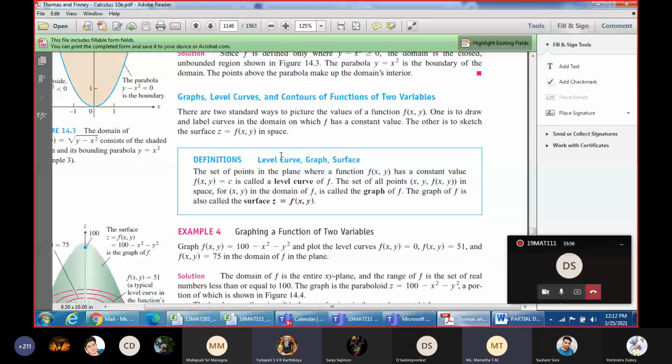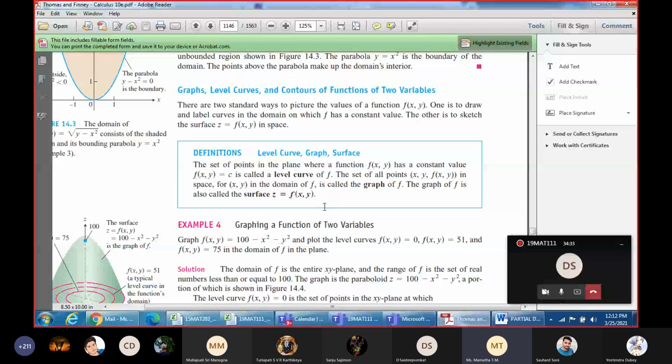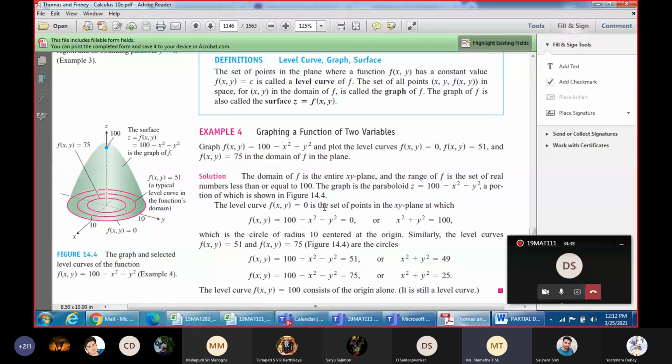In physics, when temperature is describing a region, we refer to them as isotherms. So in general, if you have a function taking a constant value c, and the function depends on two variables x comma y, it is called a level curve. If the function of x, y, z, depending on three variables, is equal to a constant value, then it is referred to as a level surface. We are just taking up an example here to show what we mean.